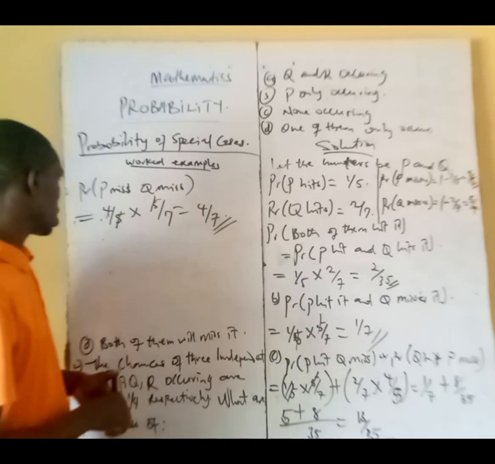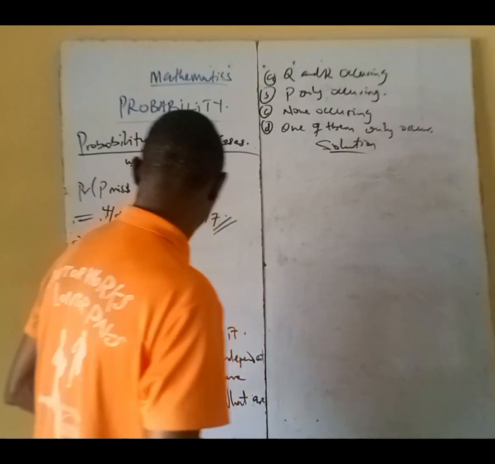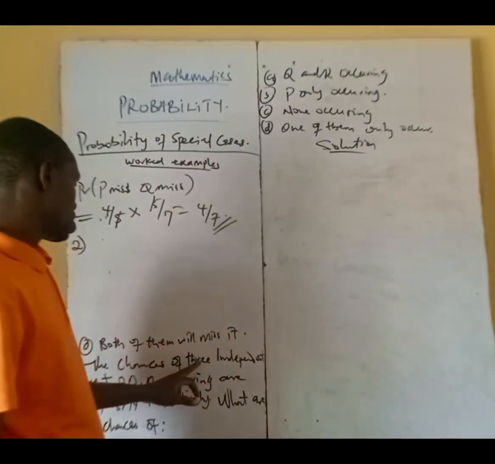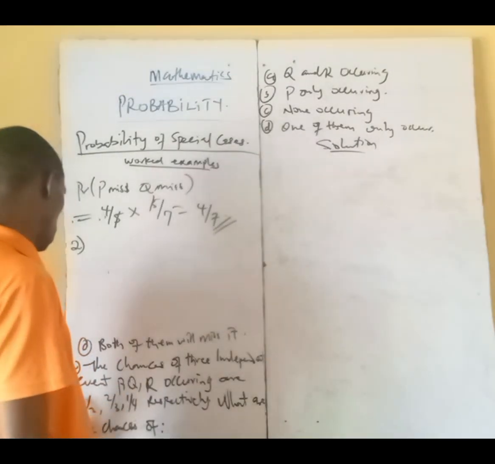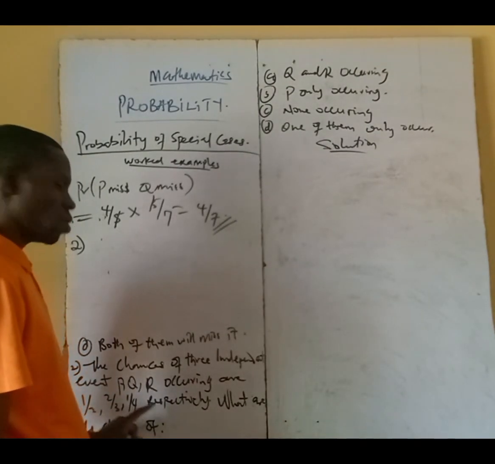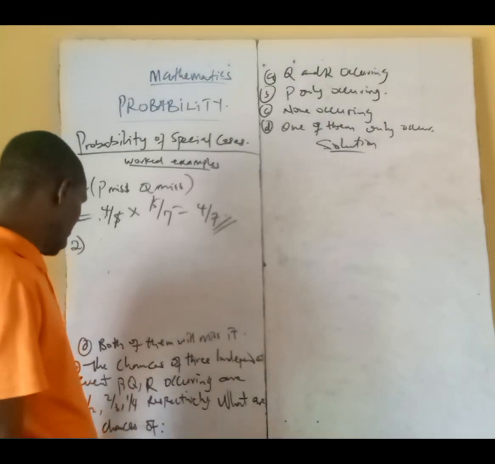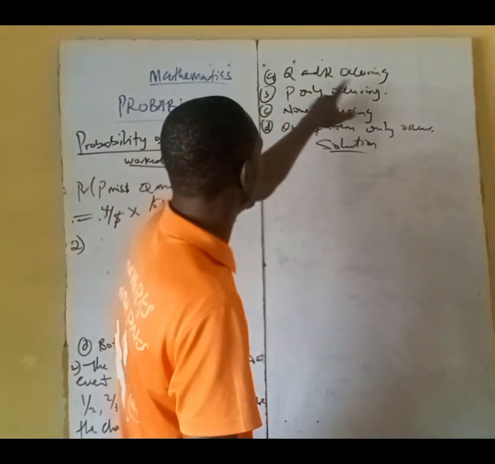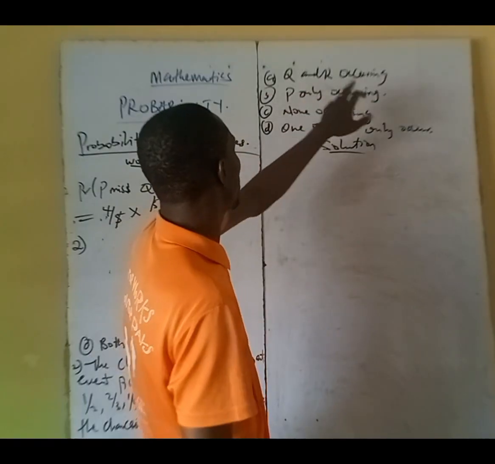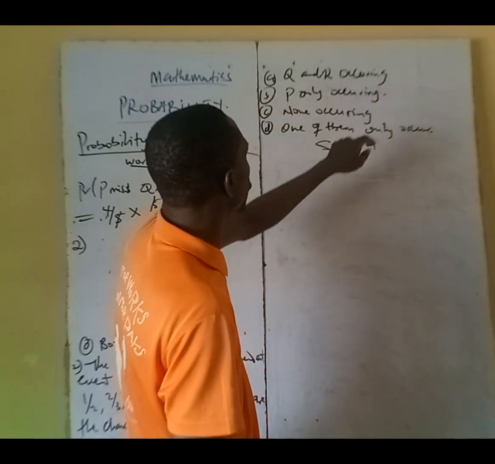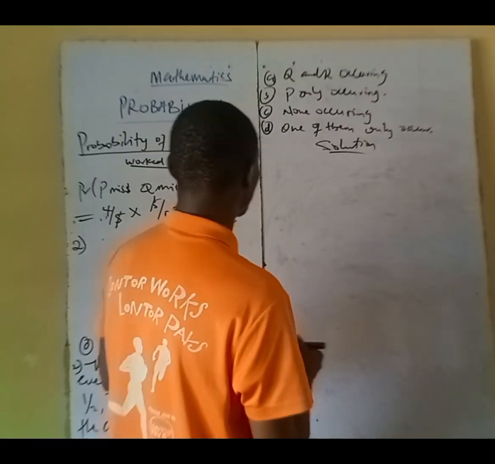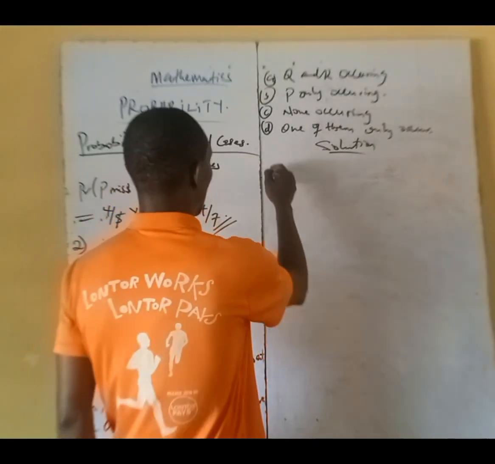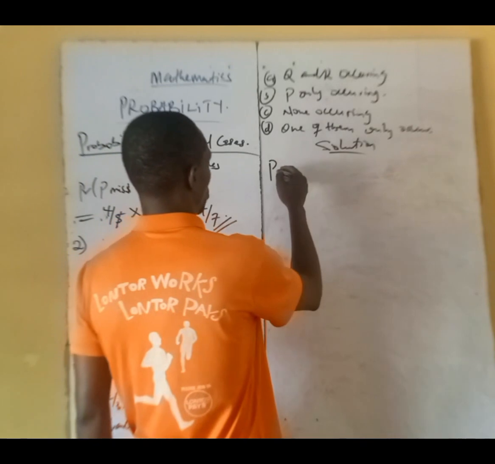Alright, so let's quickly take the second example. Part 2 said the chances of 3 independent events P, Q, R occurring are 1/2, 2/3, 1/4 respectively. What are the chances of A, P and Q occurring, B, P only occurring, C, none occurring, then D, one of them occurring? So probability that P occurs is what?